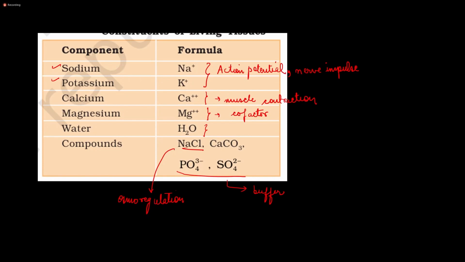Okay. So with this, we saw that there are two methods by which the chemical composition of a cell or a living organism can be analyzed, right? Next, we will study another topic, that is metabolites. So what are metabolites?